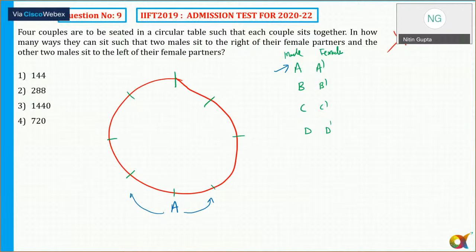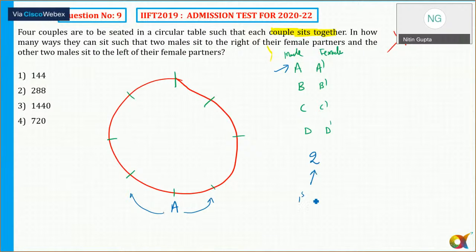It is also given, you need to keep in mind, that each couple sits together. So A or A dash sit together. For the first couple, how many choices does the male counterpart have? One choice. But then the female can sit either on the right hand side or on the left hand side. So the total number of ways is 2. So there is a total of 2 ways for the first.